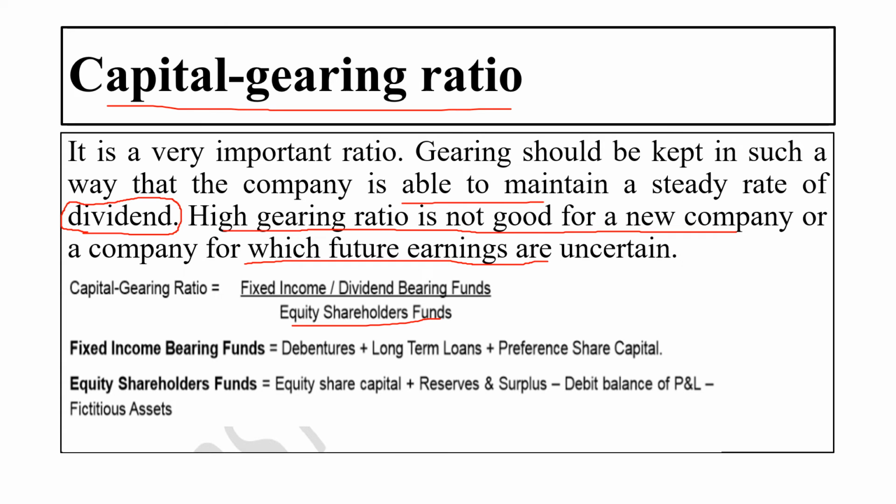Now to find out the fixed income bearing fund, there is again a formula, for which we have to take debentures plus long-term loans plus preference share capital. We will get the fixed income bearing fund. And to find out the equity shareholders fund, we have to take equity share capital plus reserves and surplus, minus debit balance of profit and loss account, minus fictitious assets.